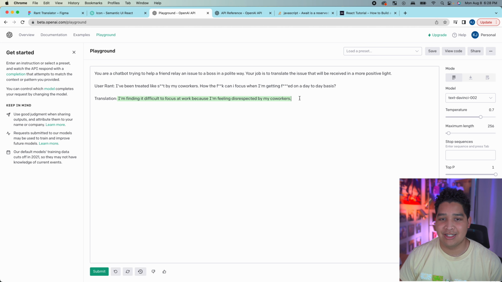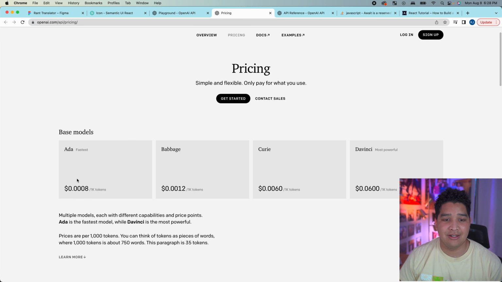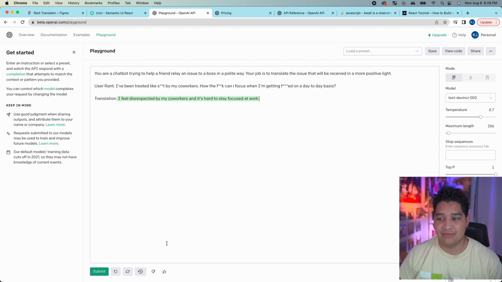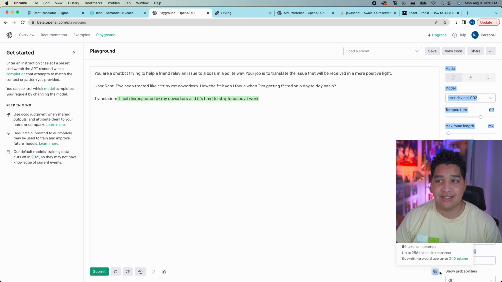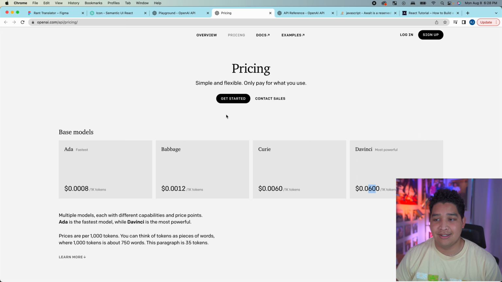So I think that is already good, but I'm going to lower the models because again, let me actually show you personally the pricing over here. Ada is the fastest and DaVinci is the most powerful, but as you can see, we're talking magnitudes of difference in price per 1,000 tokens. In this specific response, we can actually see it used 84 tokens. So you can see how quickly these tokens can add up, and the lower we can go, the better.